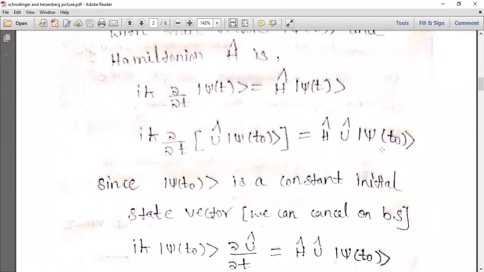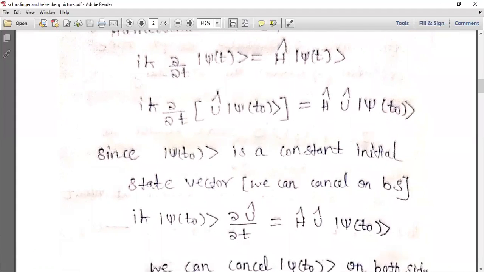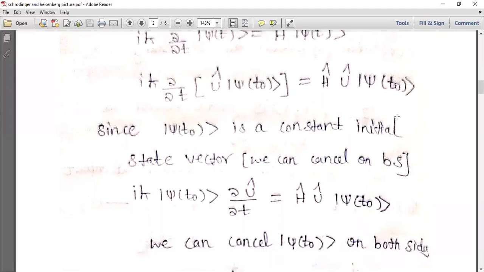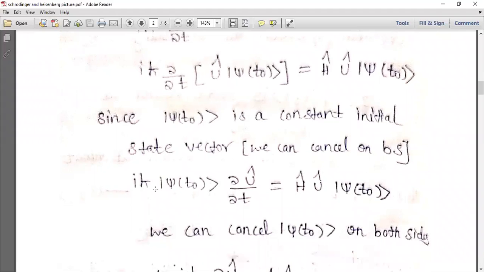Now we'll substitute from equation number 1, U cap psi of t naught in place of psi of t on both sides of the equation. That is, i h cross del by del t of U cap psi of t naught equals H cap U cap psi of t naught. Then we take out i h cross psi of t naught, so del U cap by del t equals H cap U cap psi of t naught.